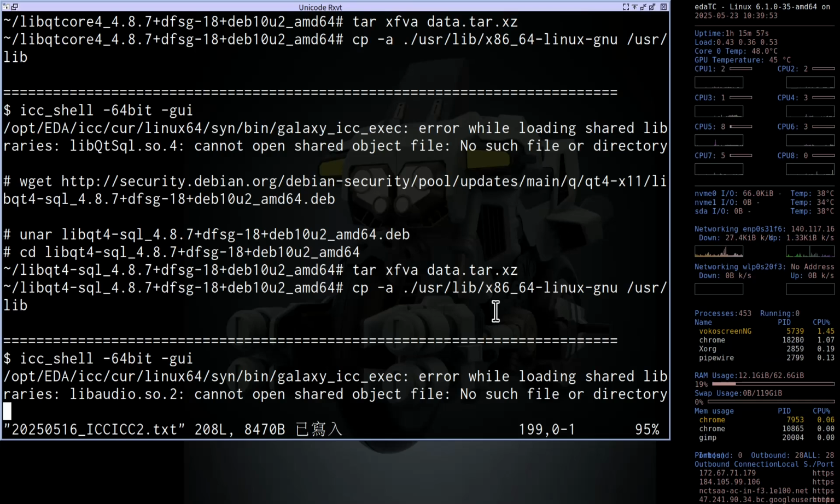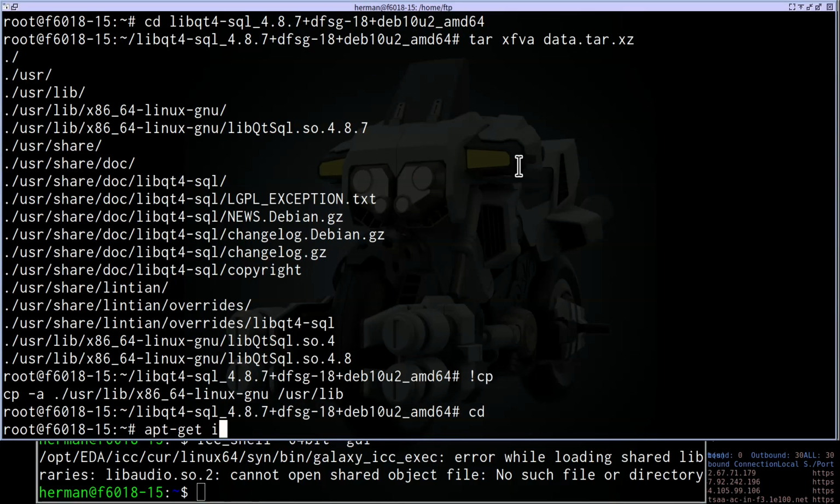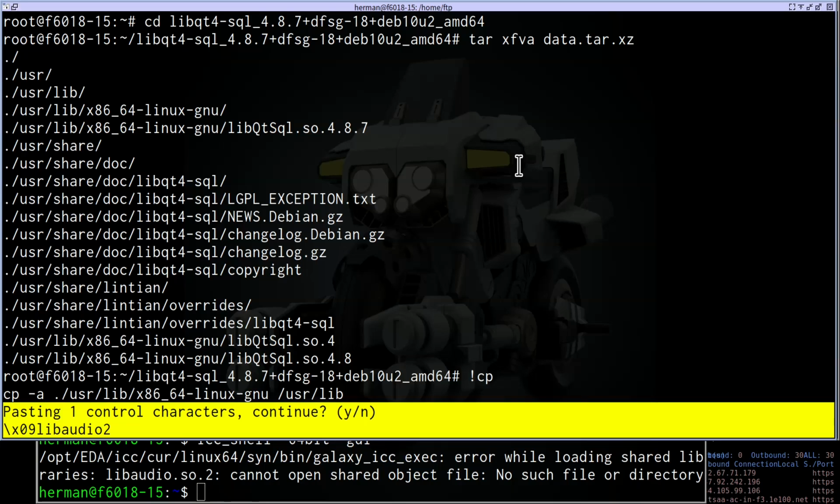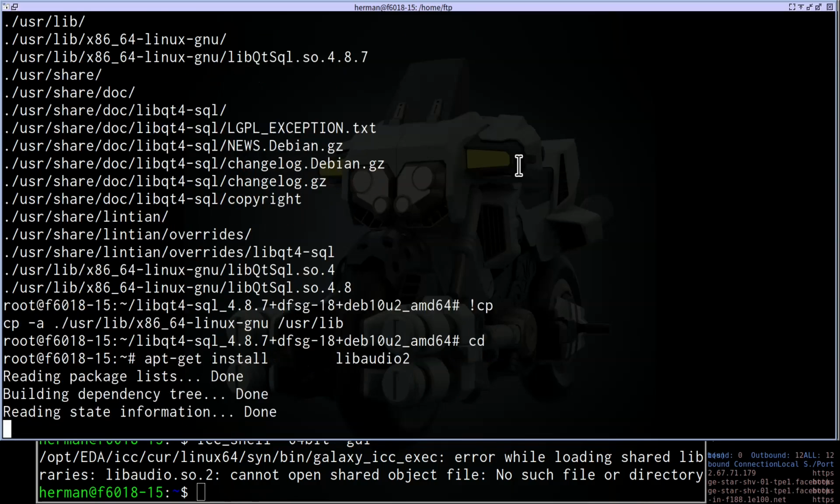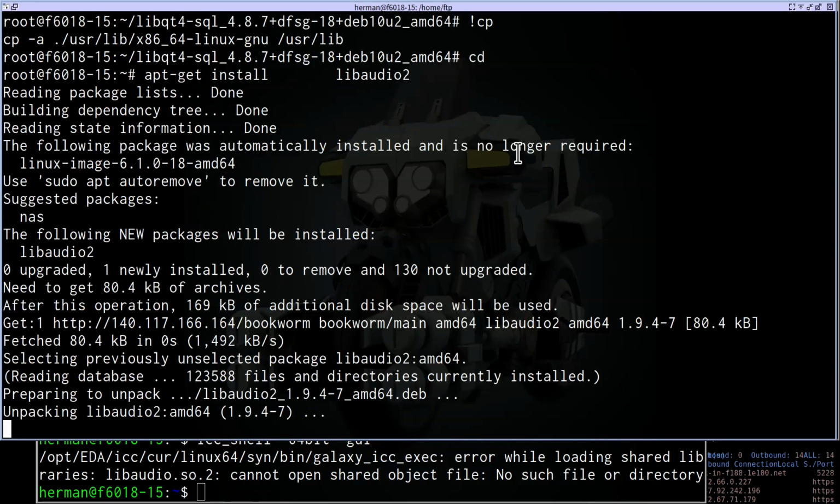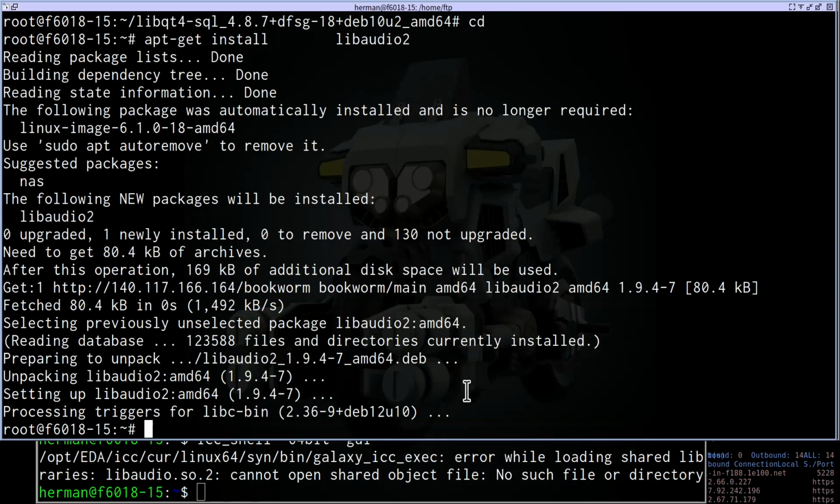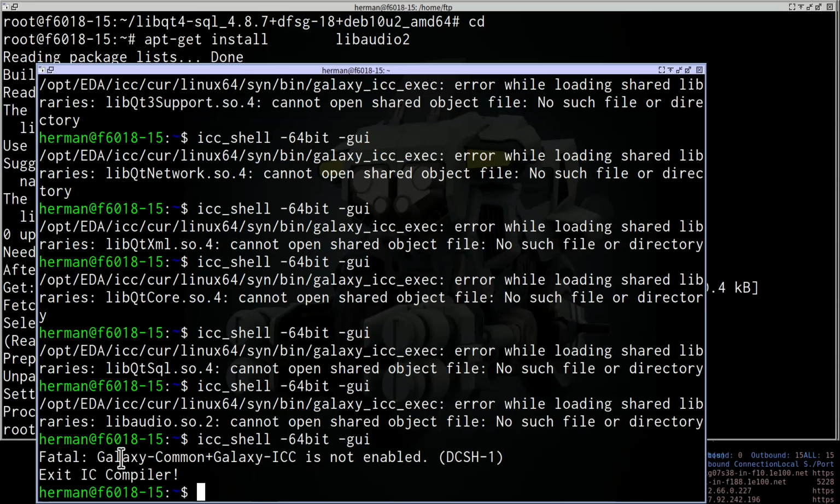Okay, so this time the solution is different. The solution is apt-get install libaudio2. So we go back to the older solution, older method. Then we can type what? Okay. Now we don't have this problem, right?